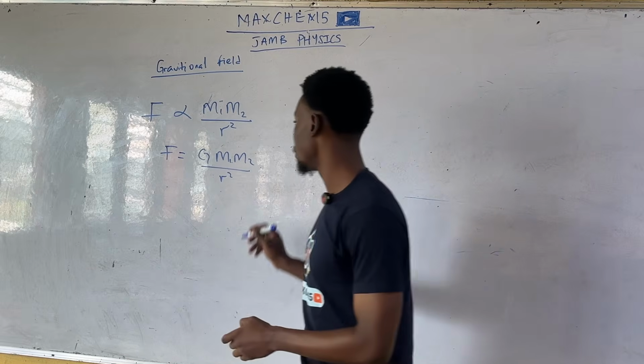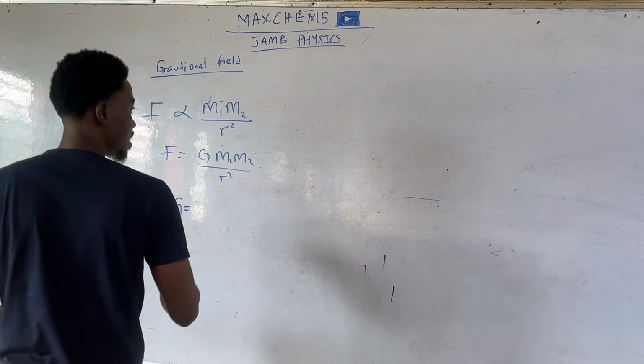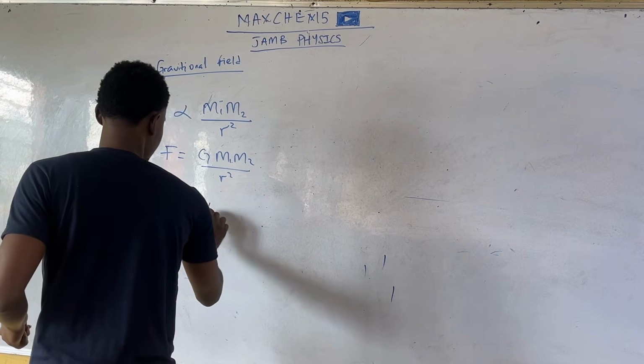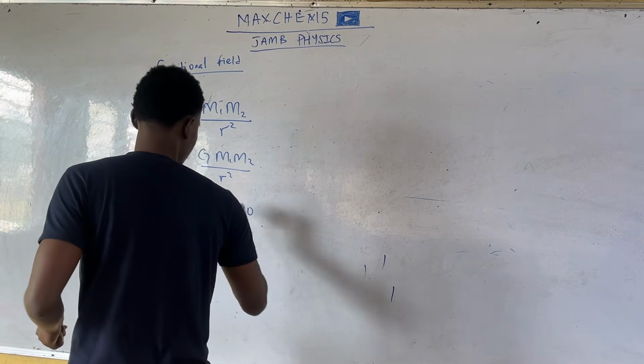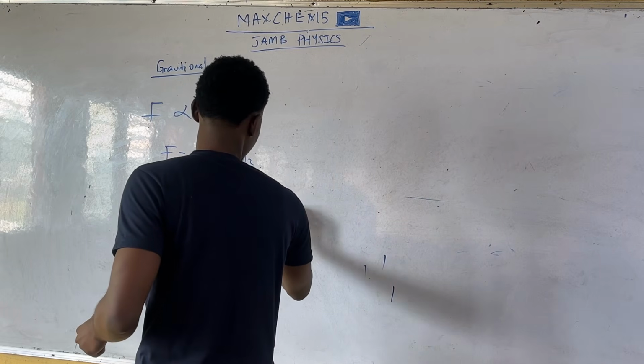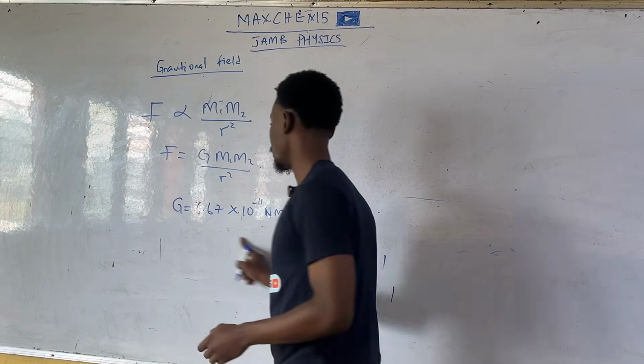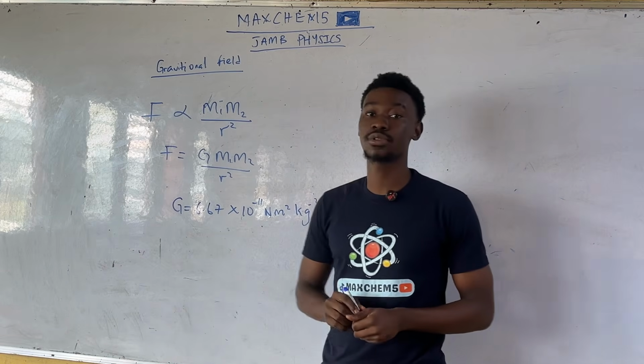This G is a universal constant. G is given as 6.67 times 10 to the power minus 11 Newton meter squared. This is the constant G. It is a universal constant.